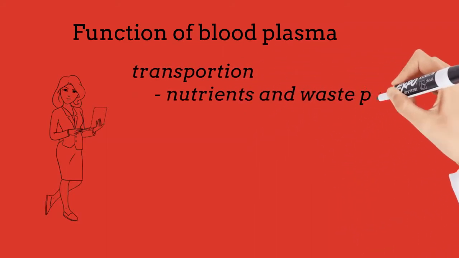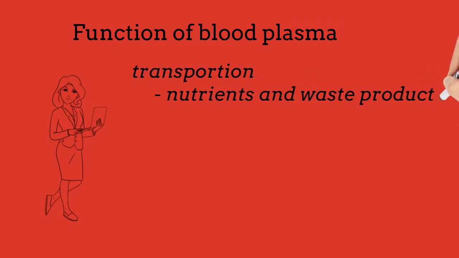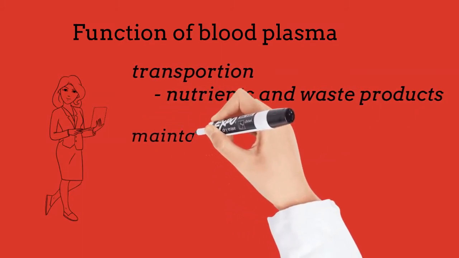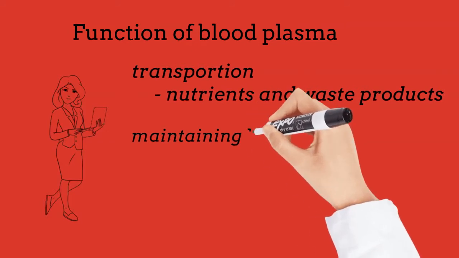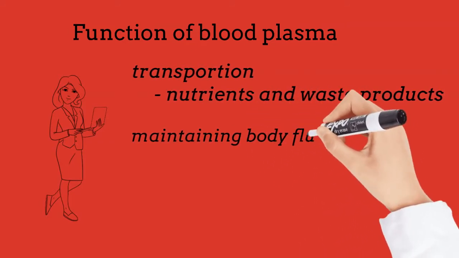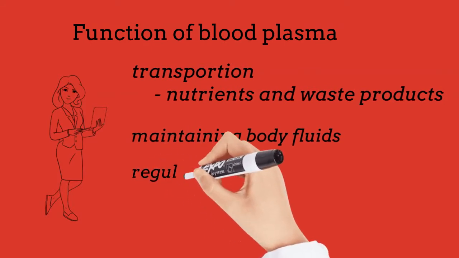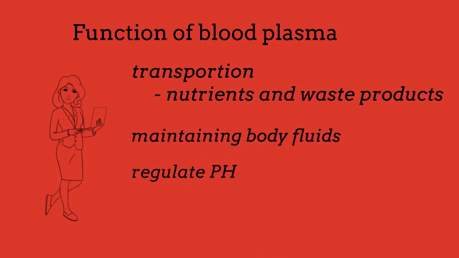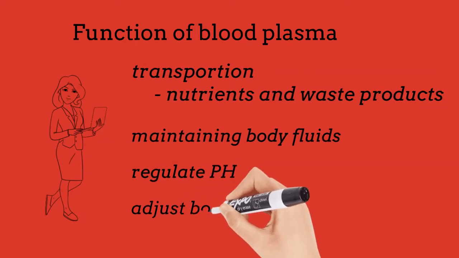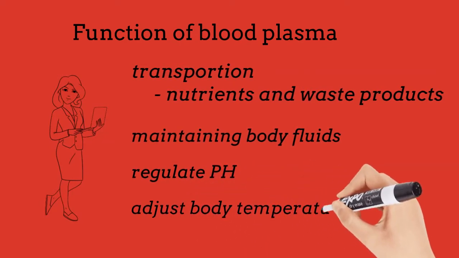It removes waste products such as carbon dioxide, urea, and lactic acid, transporting them to the lungs and kidneys to be removed from the body. It also maintains homeostasis of all body fluids, regulates pH, and helps adjust body temperature through the heat-absorbing and coolant properties of water.